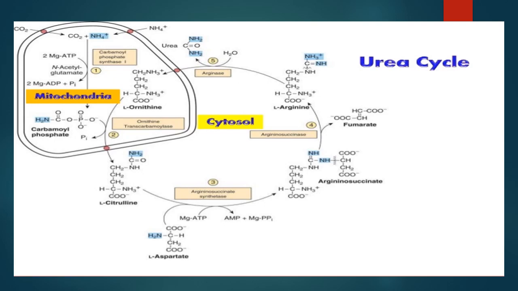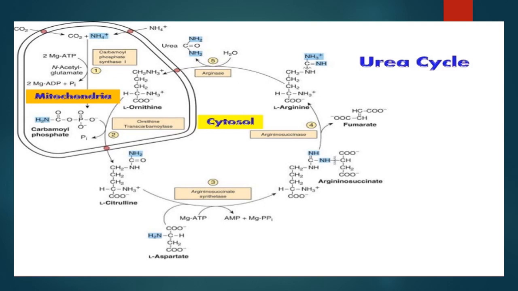Urea synthesis is a five-step cyclic process with five distinct enzymes. The first two enzymes used in the urea cycle are present in mitochondria, while the rest are localized in the cytosol. Carbamoyl phosphate synthase I of mitochondria catalyzes the condensation of ammonium ion with carbon dioxide to form carbamoyl phosphate. This step consumes 2 ATP and is irreversible and rate limiting. It also requires N-acetyl glutamate for its activity.